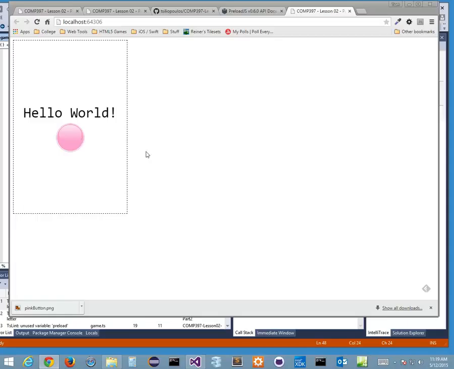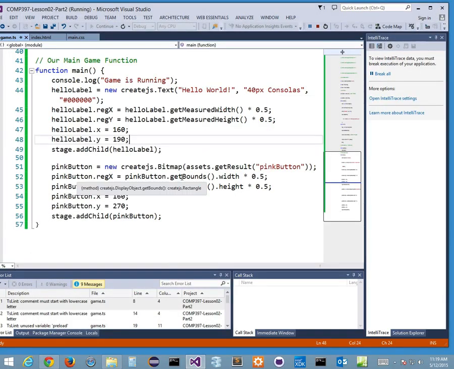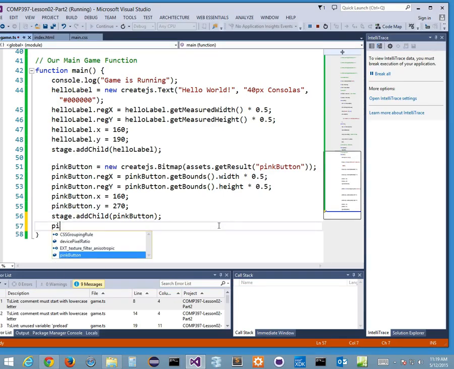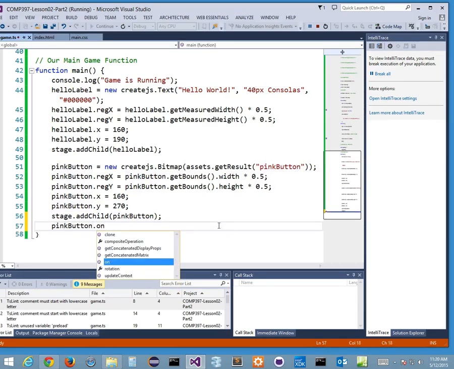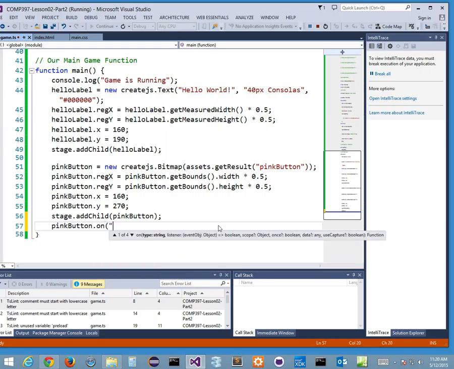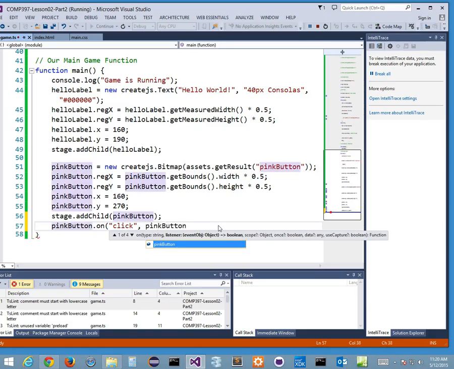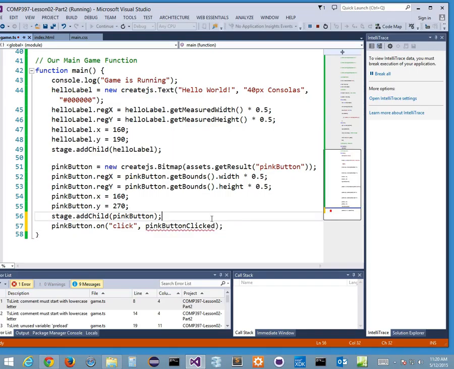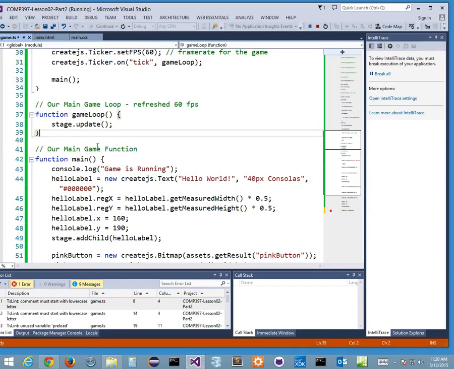Now my button's not doing anything, right? So I want my button to be clickable. And the way to do that, as we're running out of time, is to create an event listener. So we're going to say pink button dot on. Remember, that's the way we do event listeners. On what? On click. On click, I want to do my pink button clicked event, which we don't have right now. That's why it's giving me a squiggly line. But we're going to add that over here underneath our stage.